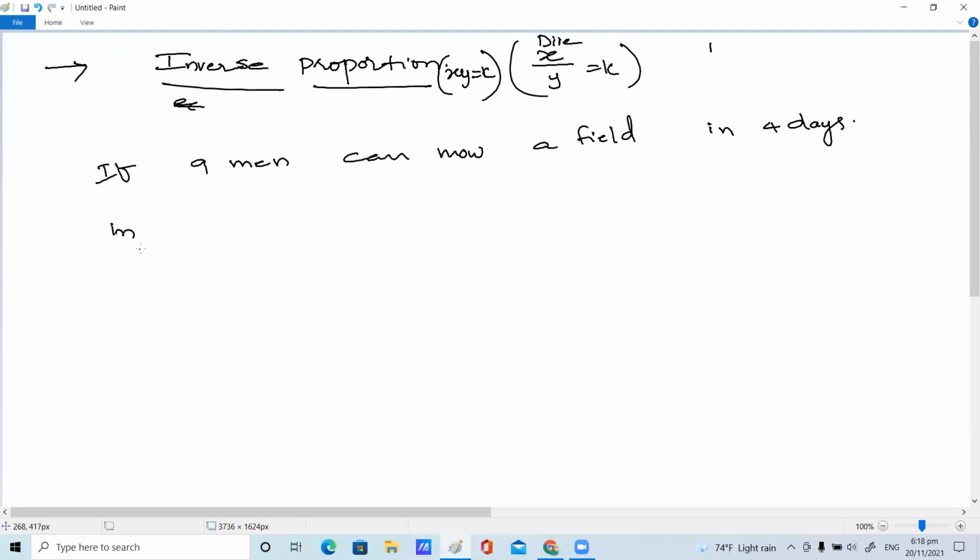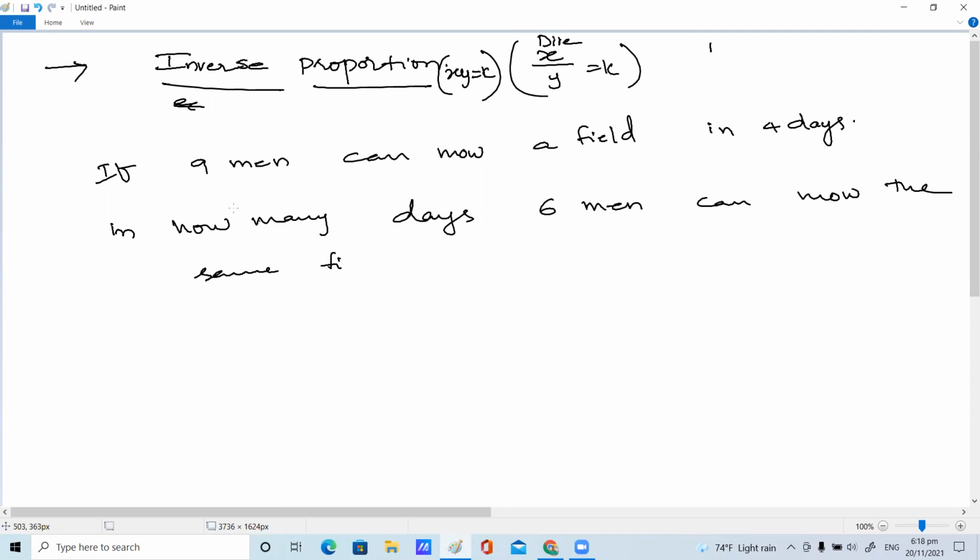So in how many days can 6 men mow the same field? In how many days can 6 men mow the same field? You see, children, if 9 men are doing it in 4 days, ma'am, the answer is 6, ma'am. Answer is 6. Very good.